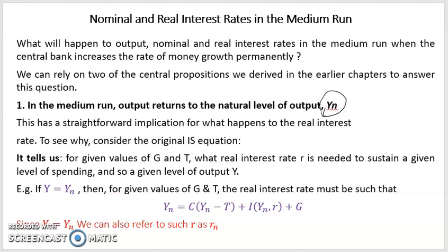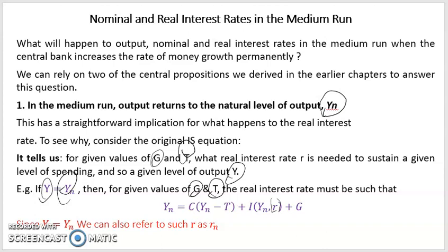One way of thinking about the IS relation is that it tells us for a given value of government spending and taxation, that is for a given value of G and T, what real interest rate is needed to sustain a given level of spending, and so a given level of output, Y. So if, for example, output is equal to the natural level of output, that is if Y is equal to Yn, then for given values of government spending and taxation, the real interest rate must also be at its natural level.